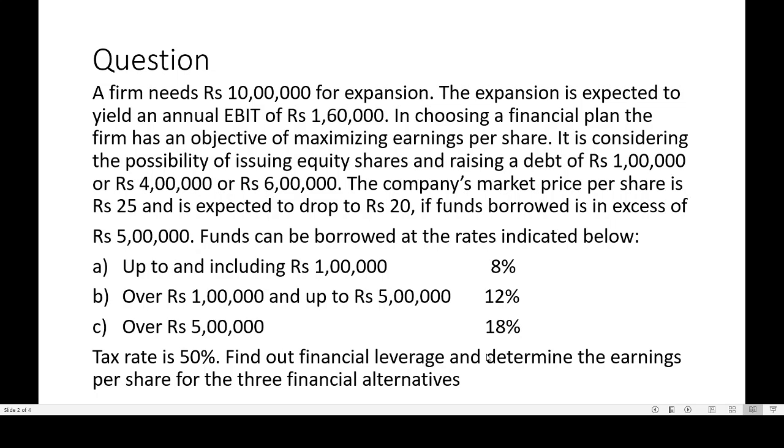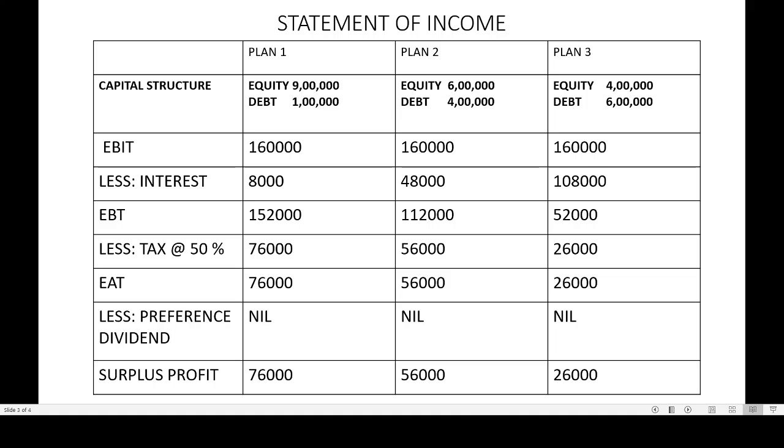Find out the financial leverage and determine the earnings per share for the three financial alternatives. Now let's prepare the statement of income. You can see here there are four columns: particulars, plan 1, plan 2 and plan 3. The first part of this information is for our understanding, and the statement of income starts from EBIT.